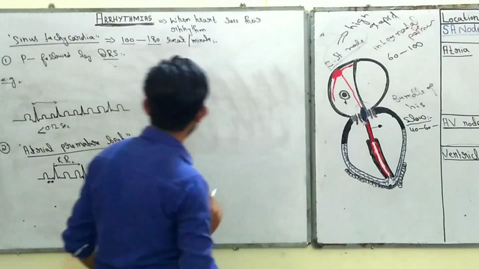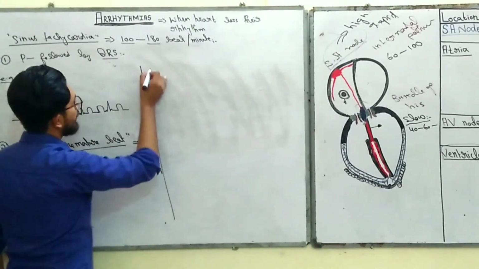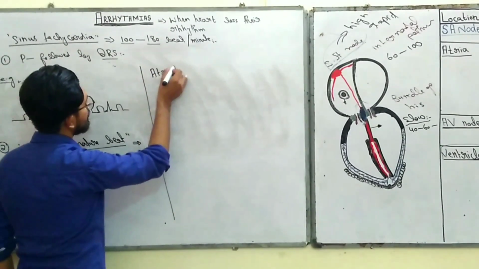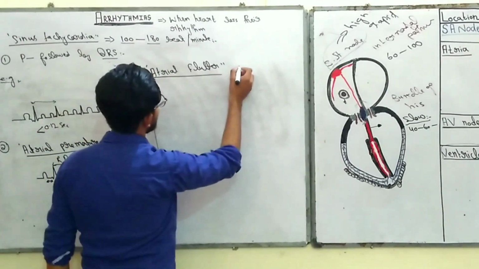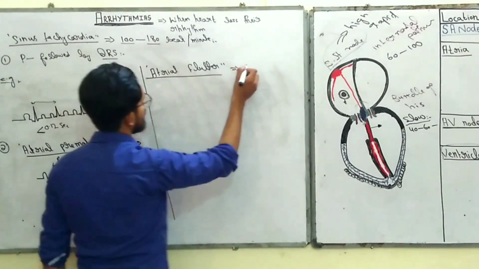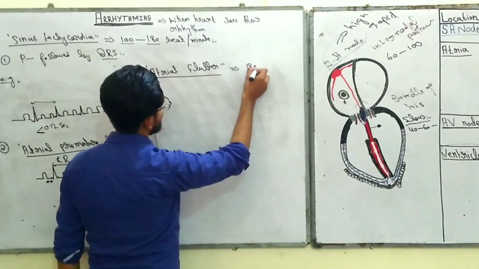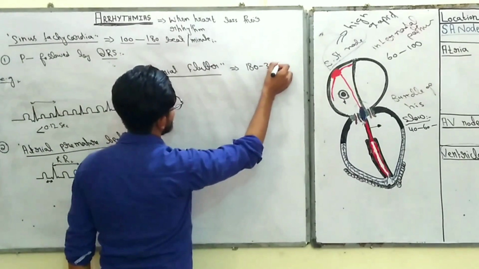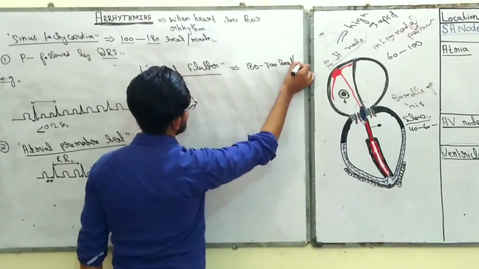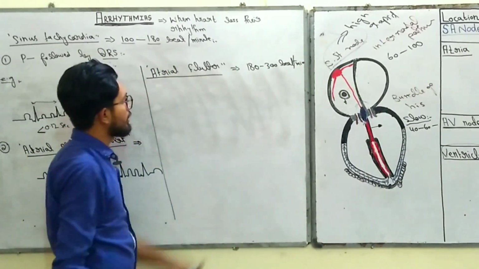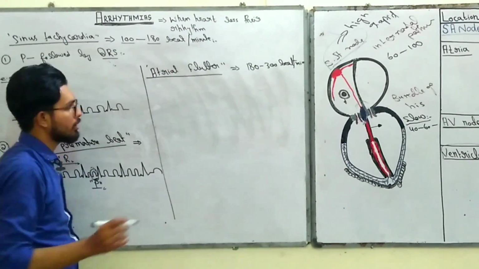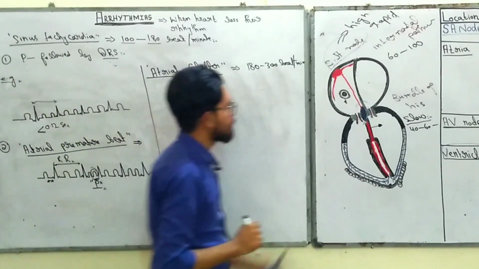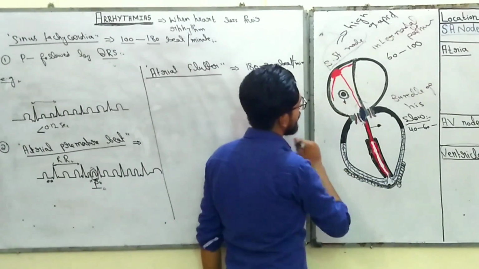Now let's come to, again very important, atrial flutter. Atrial flutter means the heart rate is about 180 to 300 beats per minute. When the heart rate increases from 180 to 300 beats per minute, the condition is known as atrial flutter. What really happens in atrial flutter? Now come to the diagram.